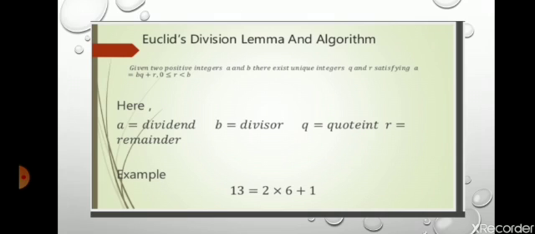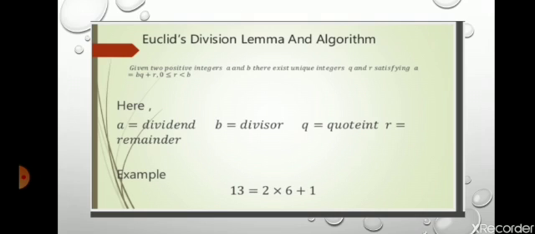And an algorithm is a process, a well defined series of steps, which gives us a method for solving certain types of problems. With the help of this, we follow some steps and solve the problems. Okay, so first of all, let's discuss what the Euclid division lemma is.